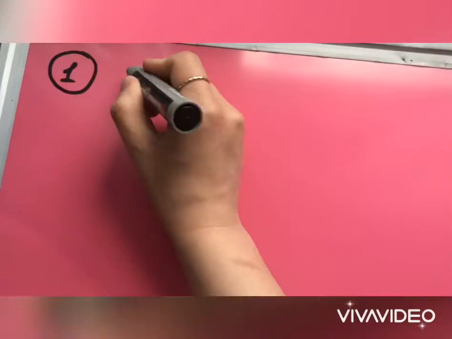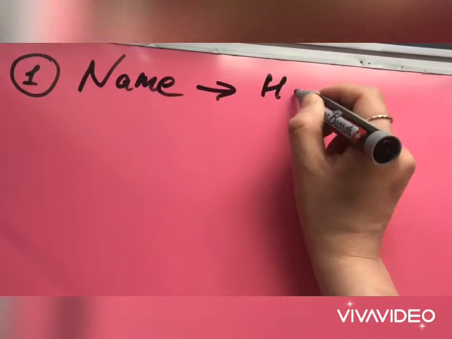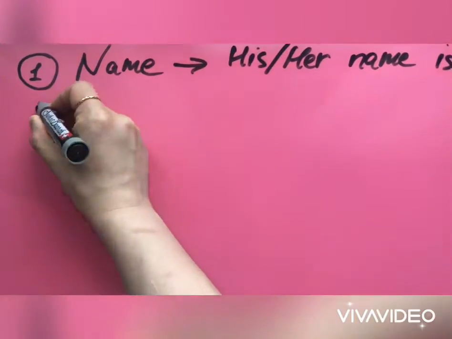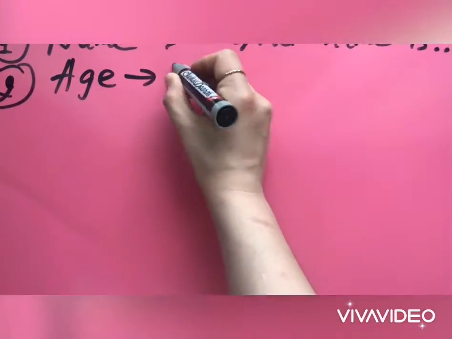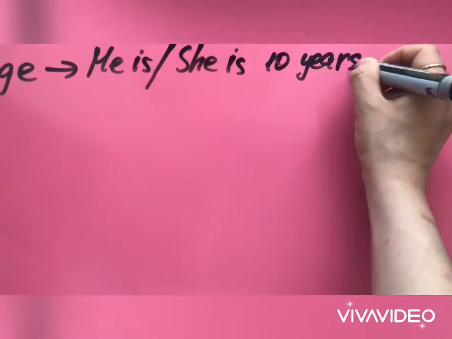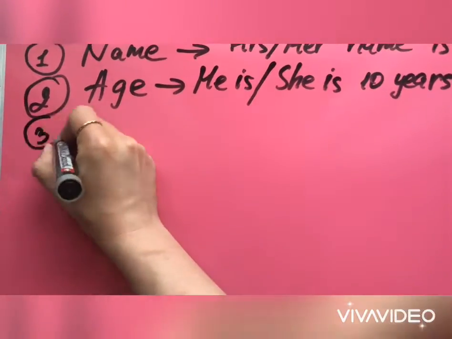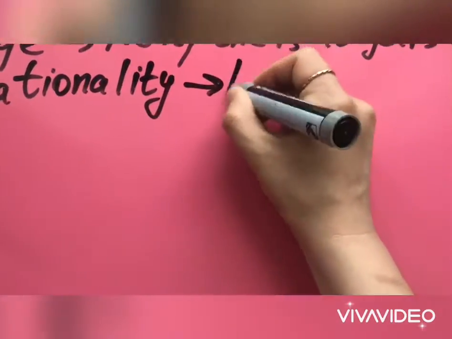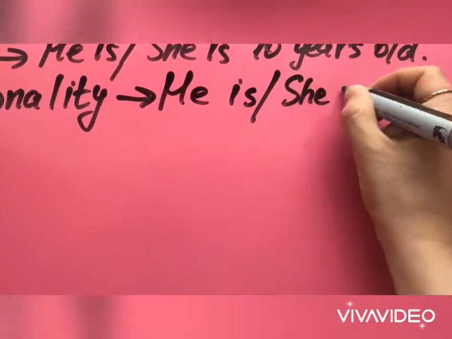At first, tell the name. For example, her name is Tom. Then, tell about the age. For example, he is or she is 10 years old. Tell about the nationality. He is or she is German.